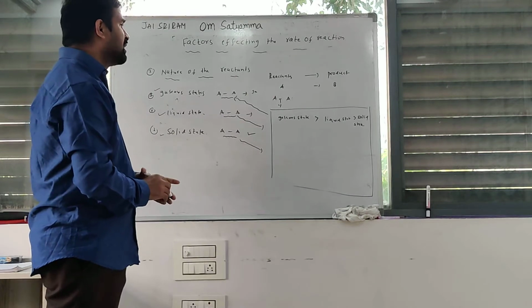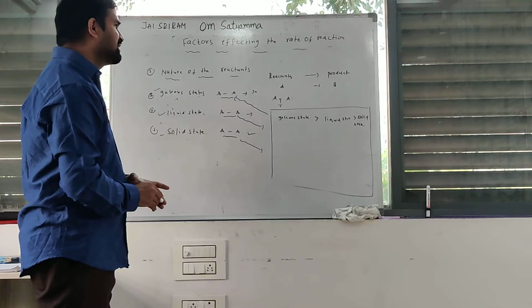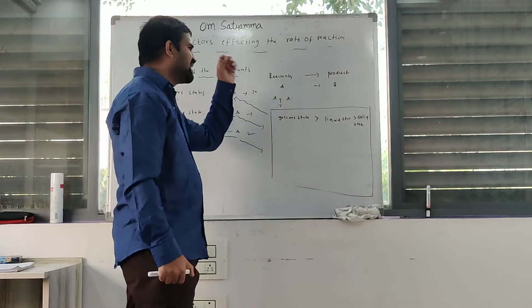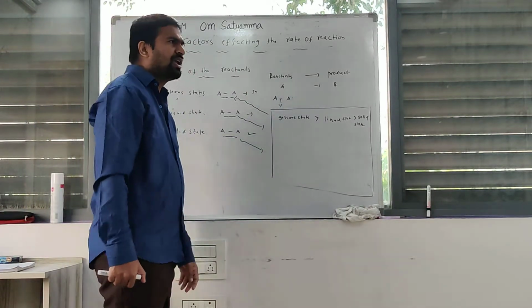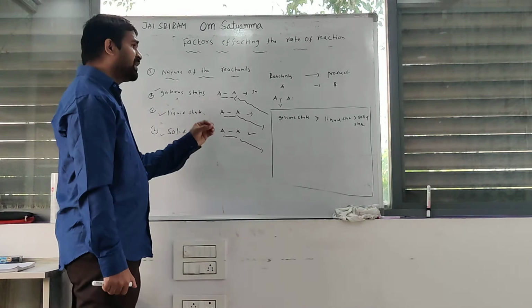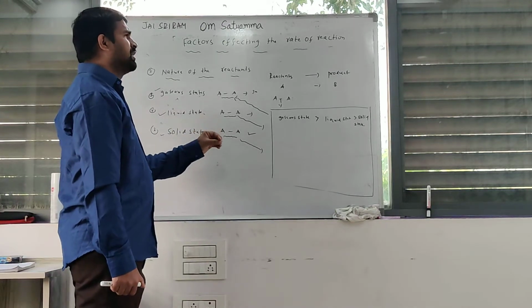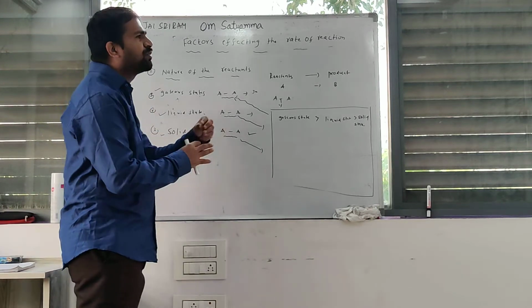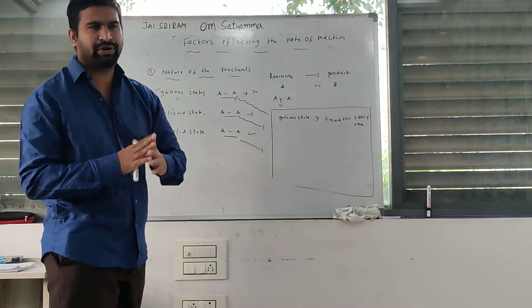Why? What is the meaning of reaction? During the chemical reaction, the bonds between reactant molecules are broken. If the bonds present in reactant molecules are weak, they are easily broken and converted to product.